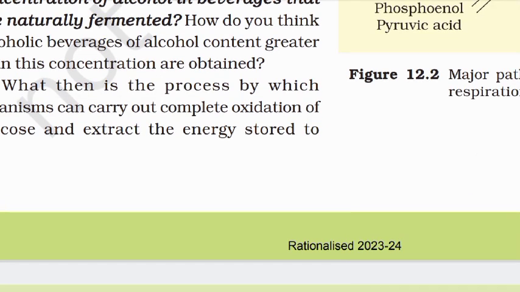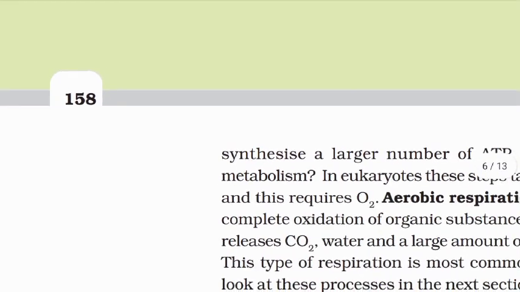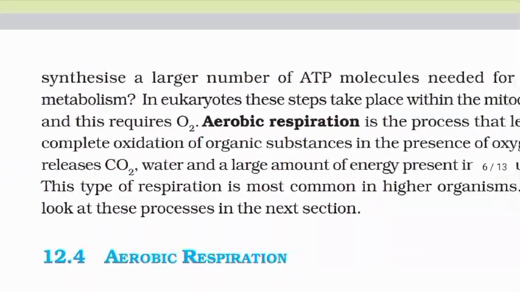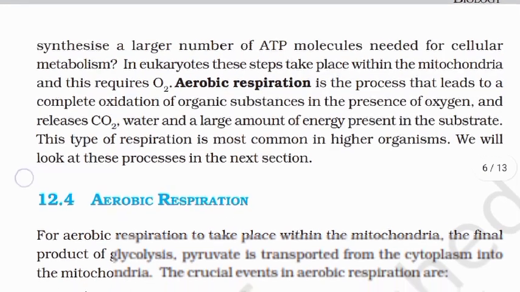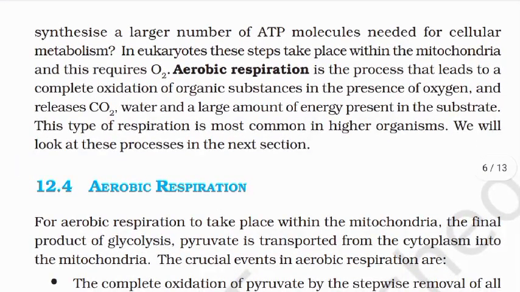What then is the process by which organisms can carry out complete oxidation of glucose and extract the energy stored too? Synthesize a large number of ATP molecules needed for cellular metabolism in eukaryotes. These steps take place within mitochondria and this requires oxygen.